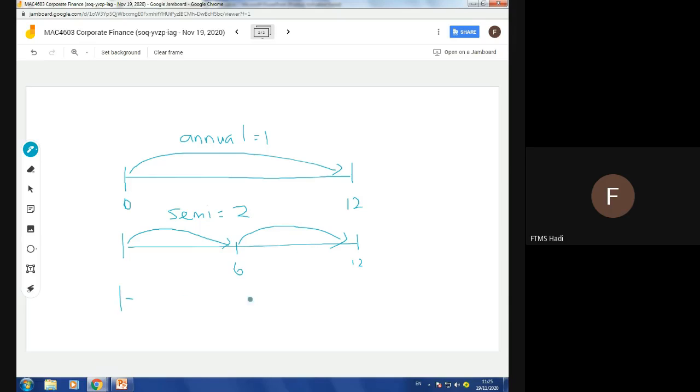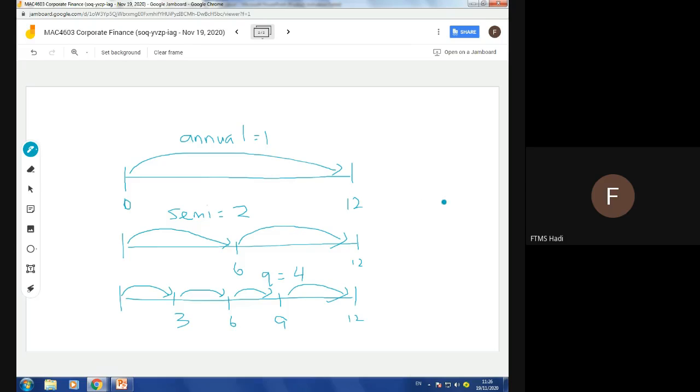How about quarterly? In Malay we call it suku: 3, 6, 9, and 12. So interest will be cycled every quarter: first cycle, second cycle, third cycle, and fourth cycle. Quarterly, I just put here Q, means the M will be 4 because interest will be cycled every quarter.